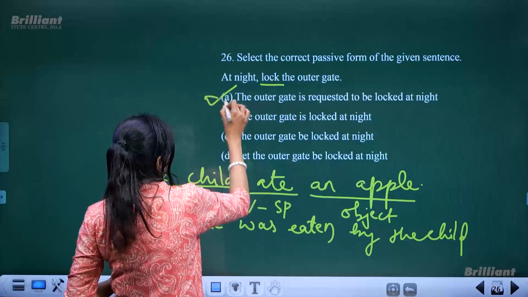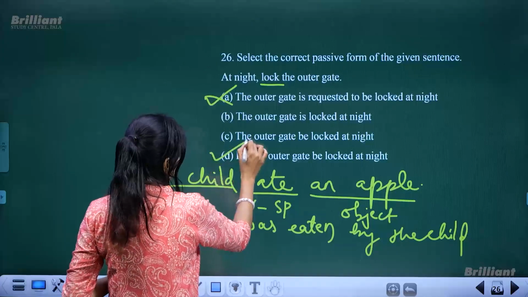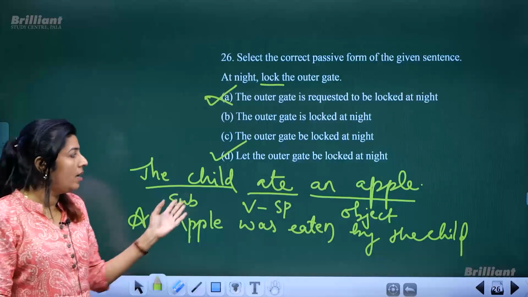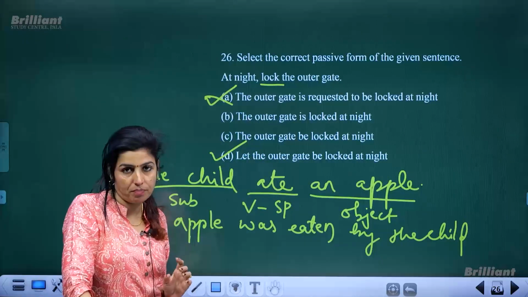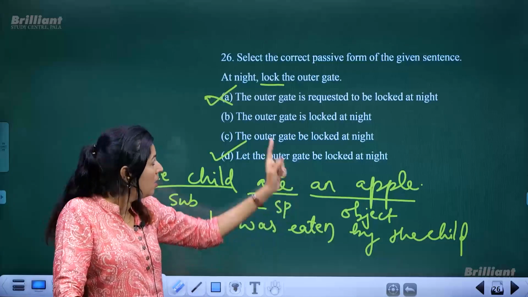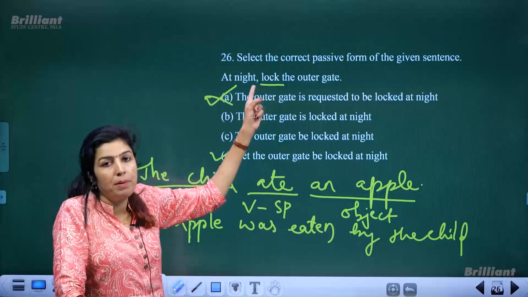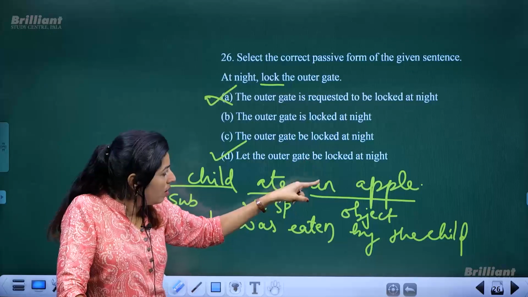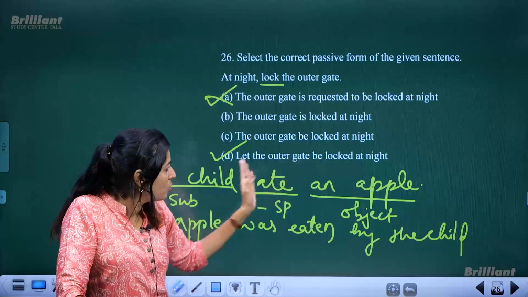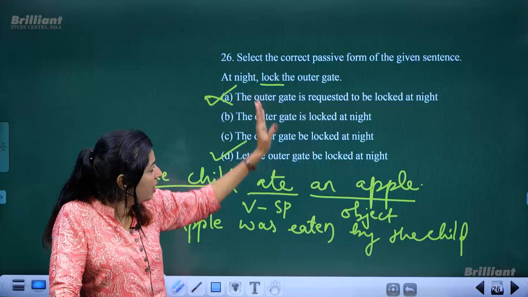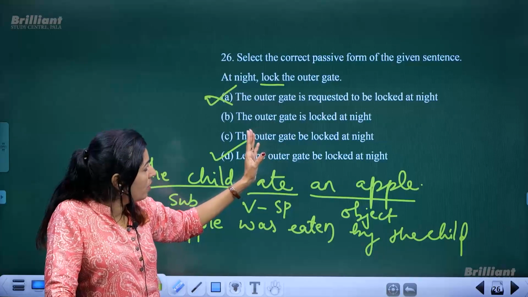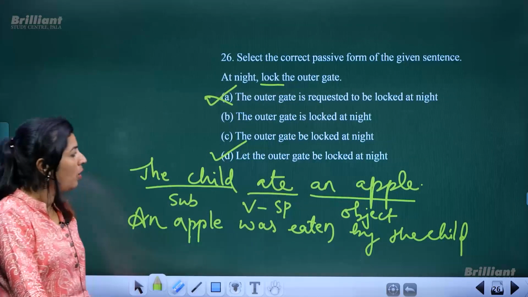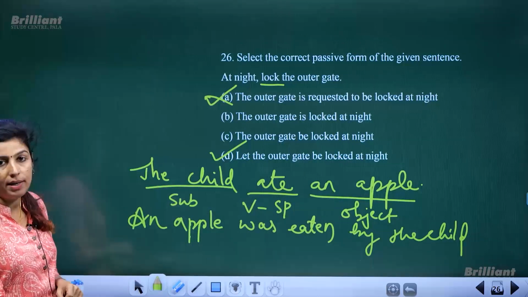Let me correct this. This is not the correct answer. This is the correct answer. Let the outer gate be locked at night. Be locked. This actually is simple present tense, right? So, be also is the simple present form. So, let the outer gate, a kind of advice given. So, it could be taken as the last option, let the outer gate be locked at night. Okay.